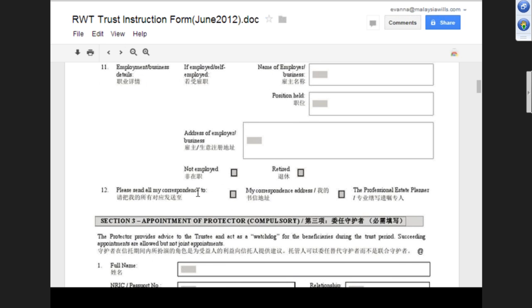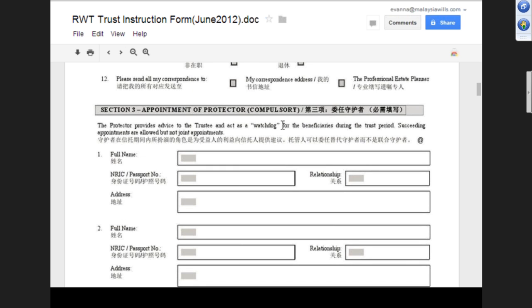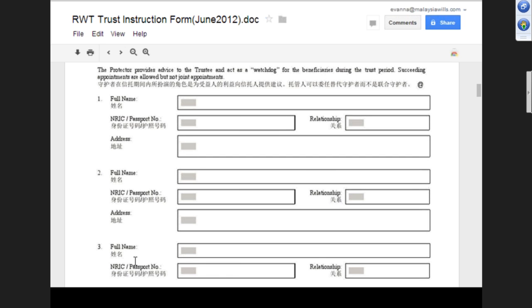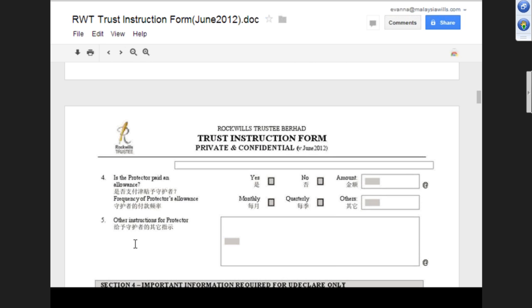Please send all my correspondence to. Normally we tick here, to the professional estate planner, right? Yep, normally. And then just now you mentioned the protector, because the protector acts as a watchdog. So the protector's power is quite huge. So we have 1, 2, or 3. You can choose to have 1 protector, or 2 protectors jointly, or 3 protectors, right?